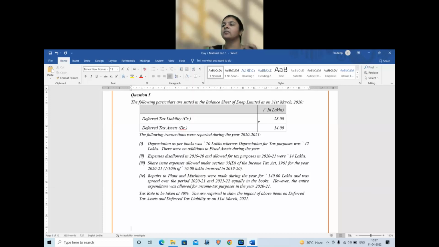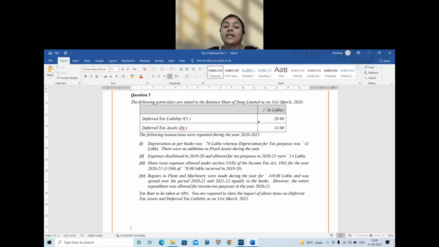You will think, ma'am, why they are showing it as 2 different. In the balance sheet, it will be net amount only. But for calculation, they have shown 2 different items. Following transactions were reported. Depreciation as per books was 70 lakhs. Depreciation for tax purposes 42 lakhs. There were no additions to the fixed assets.